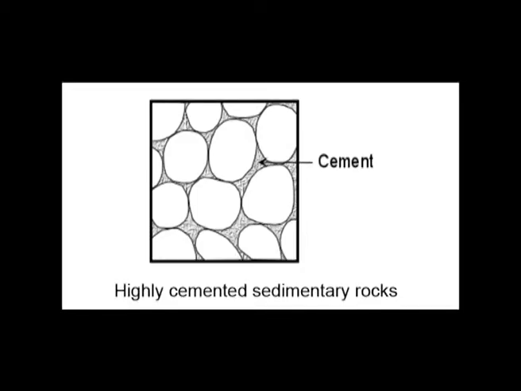Next stage is highly cemented sedimentary rocks. Sedimentary rocks are actually so porous, but highly cemented sedimentary rocks have lower porosity. Why? Because cements tend to fill in the pore spaces. Within the pore spaces, cement tends to fill, and the pore spaces are filled by the cement. So, the porosity is reduced.